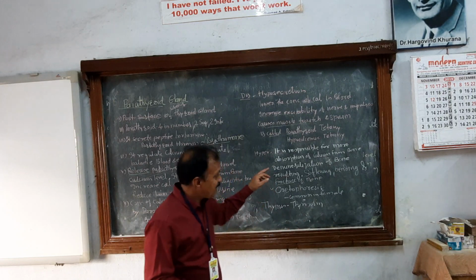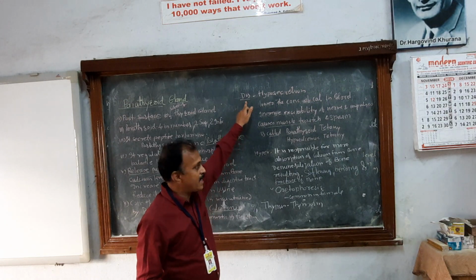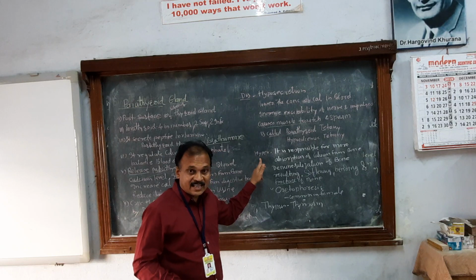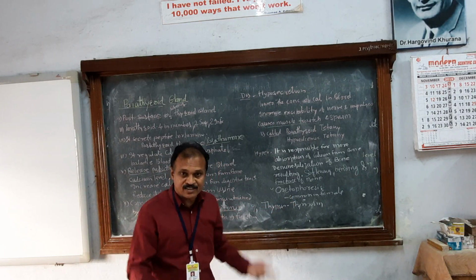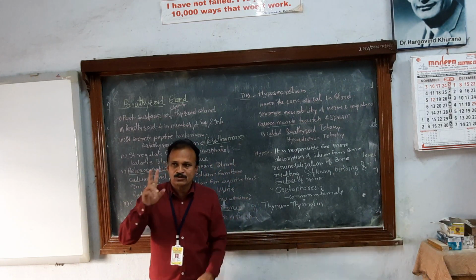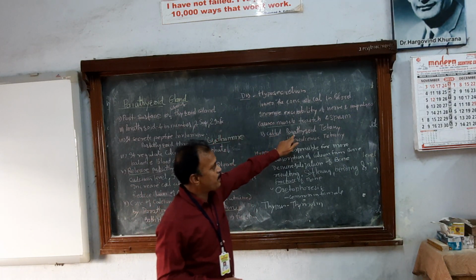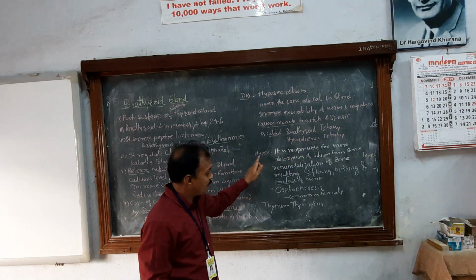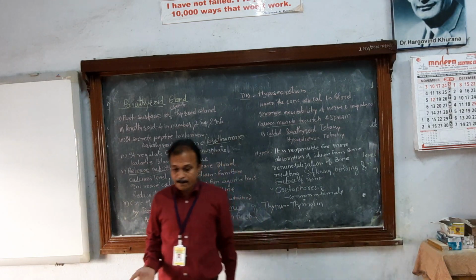Why? Due to the hypersecretion. Keep in mind: low secretion causes which disease? Parathyroid tetany. And if secretion increases, osteoporosis: softening of the bone, bending of the bone, fracture of the bone, demineralization of bone. Got my point? So you have to remember these two disorders: hyposecretion causes parathyroid tetany, also called hypocalcemic tetany, and hypersecretion causes osteoporosis. This is about the parathyroid gland.